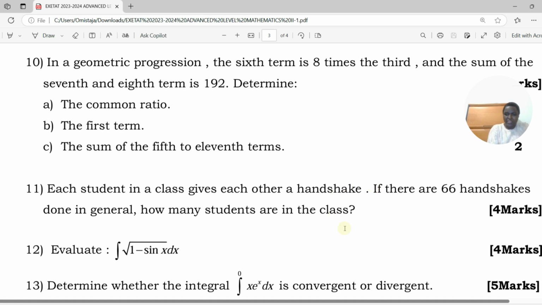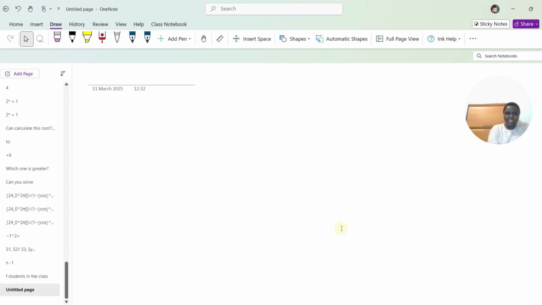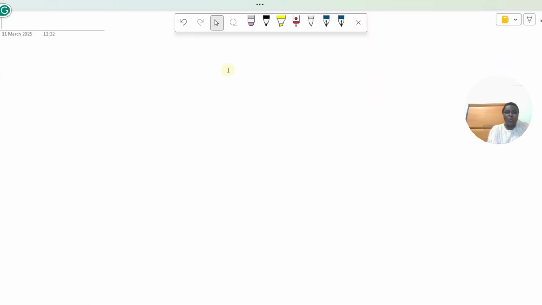So all we have in this question is that we know the number of handshakes is 66. This number of handshakes will be a combination of the number of students, which I call n, choose 2, because two people have to shake hands.